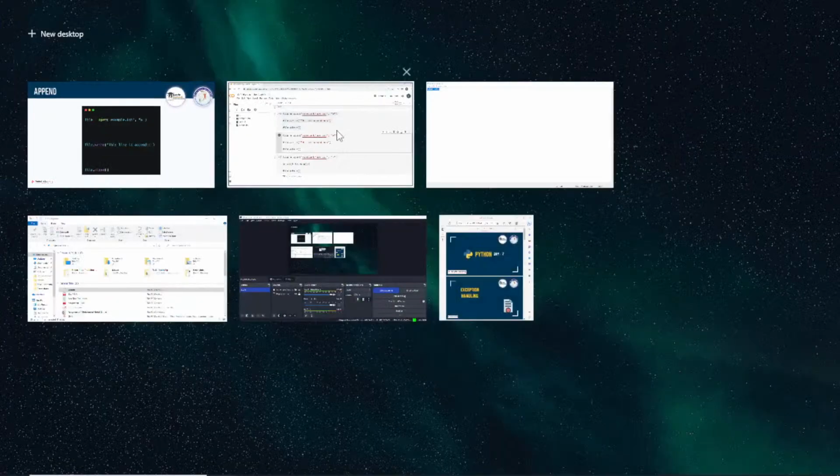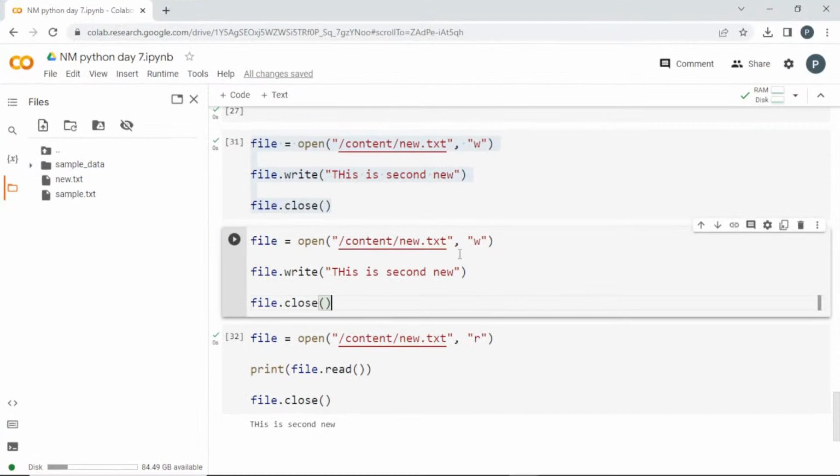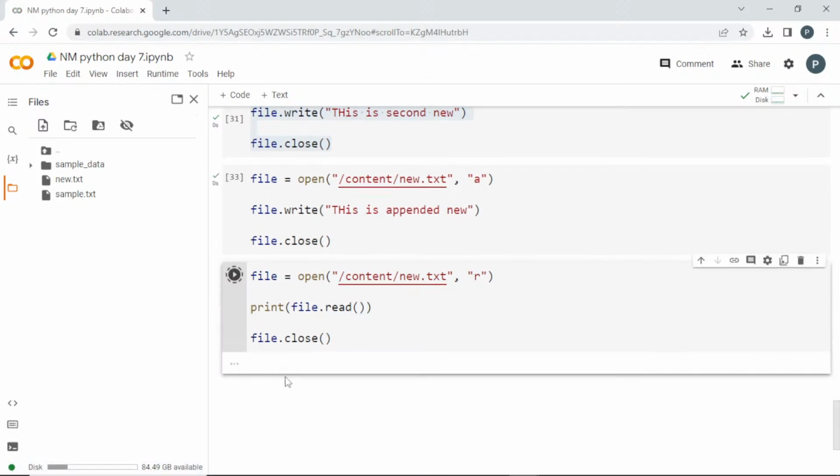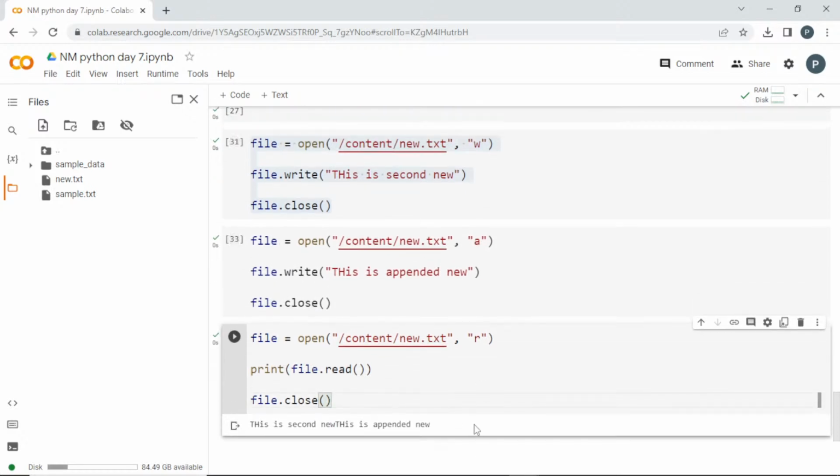So I can change this W to A and use the write option only, but it will be added: this is appended new. If I run this and read the content once again, see here, already something is present there and this thing got updated here. Clear? If I use W, it is going to clear the entire thing and write a new one.